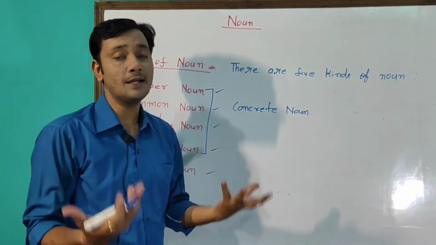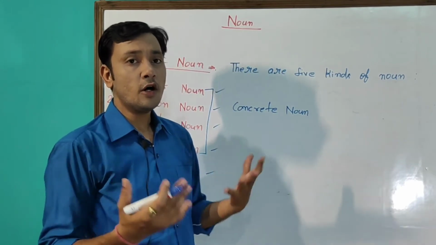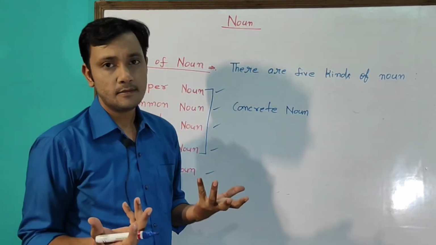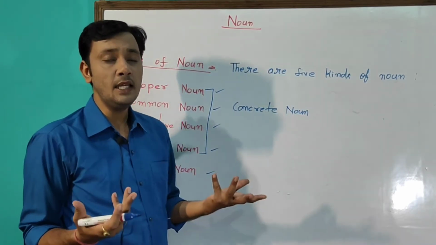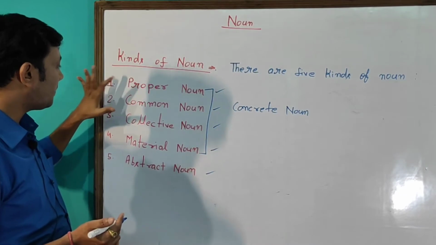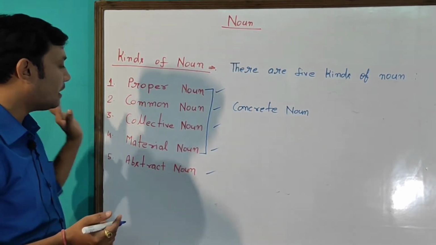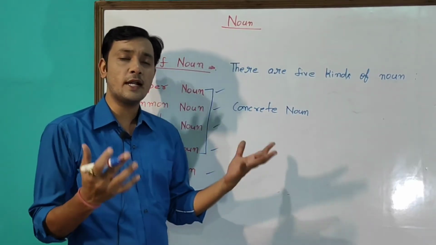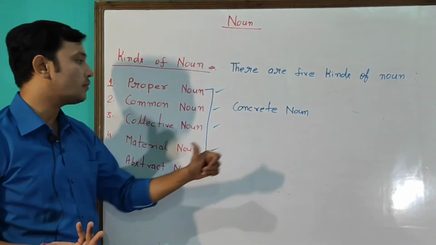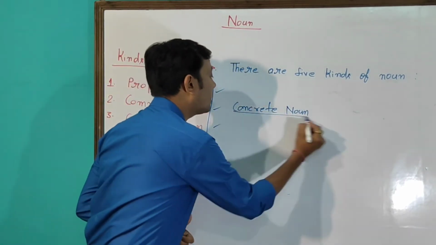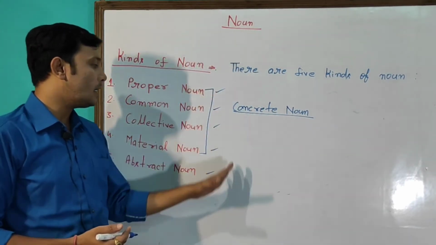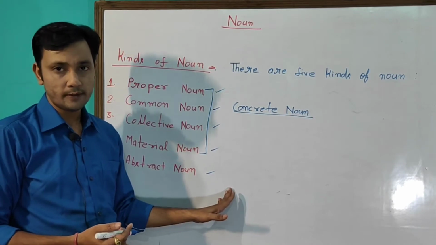Sometimes people ask the question, what is concrete noun? Concrete noun means a noun which can be seen. A noun which can be seen is known as a concrete noun. And all these 4 kinds of noun, proper noun, common noun, collective noun, material noun, can be seen by anybody. So that is why these all 4 kinds of noun are also known as concrete noun. Clear? Now I am going to explain all the nouns in detail one by one.